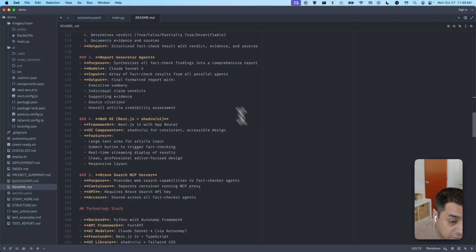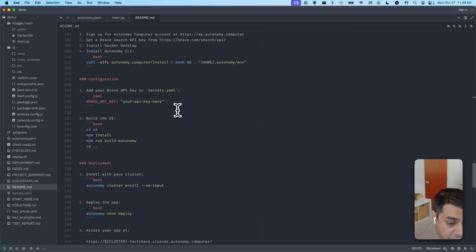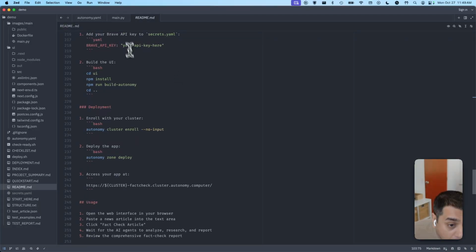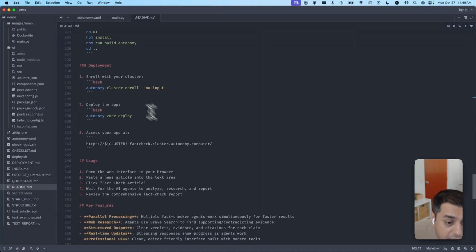And then there's a whole bunch of documentation down here around various architectural decisions. Down here, it even has commands for how to then deploy this. So even though the coding agent did the work, a developer can easily come back to this section and reference how to then take this application further, continue to build it using a coding agent or manually improve it.